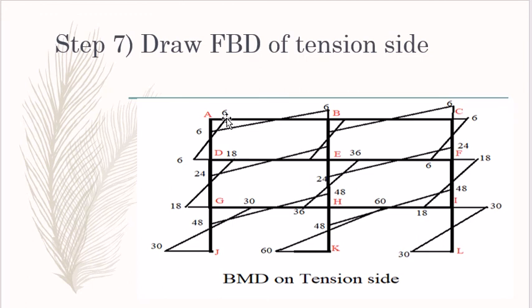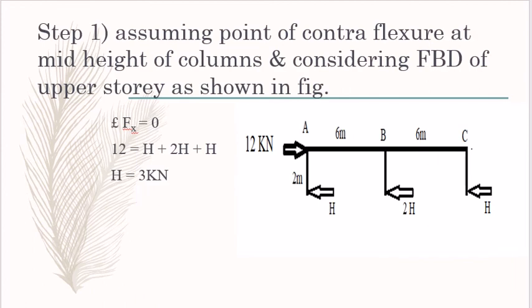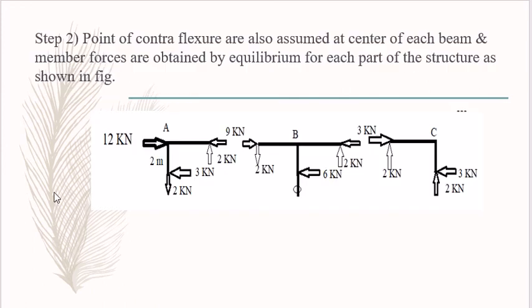So how to calculate the bending moment for this column which is 6. See here in step number 1, 3 into 2 which is equal to 6. So you will get the value 6. Here 6 into 2 which is equal to 12.